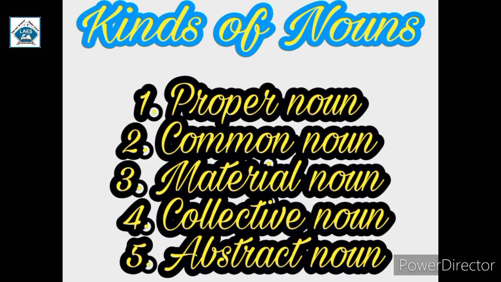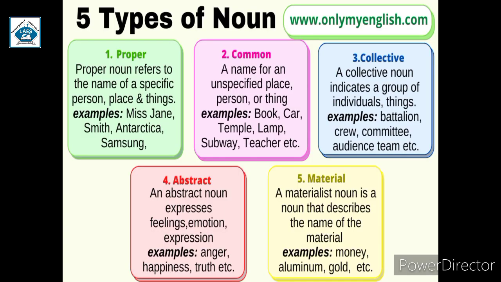Now, kinds of noun. There are more than 5 types of noun, but we will understand only 5 nouns, that are proper noun, common noun, material noun, collective noun, and abstract noun. So let's understand it one by one.